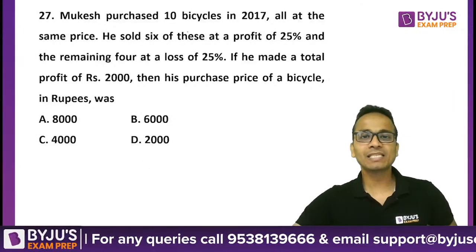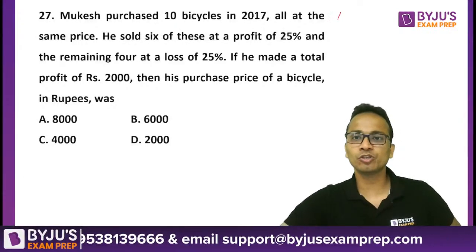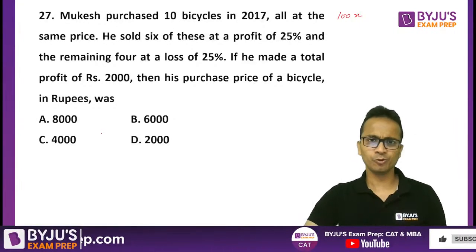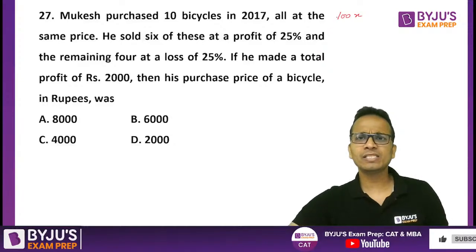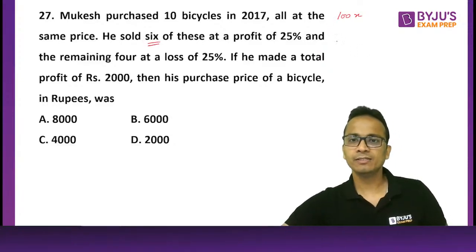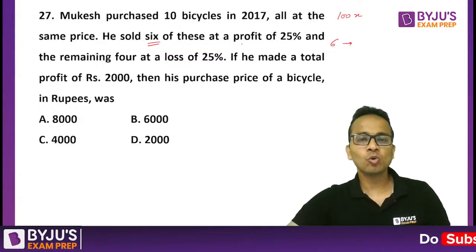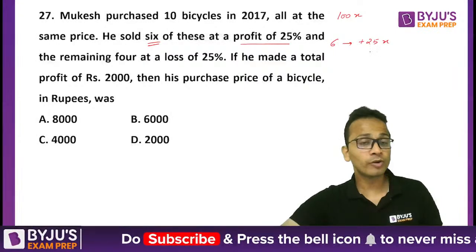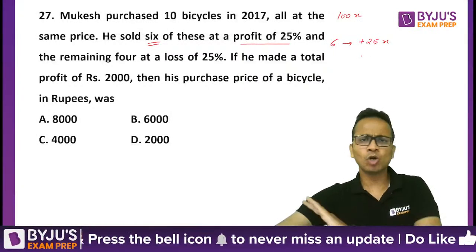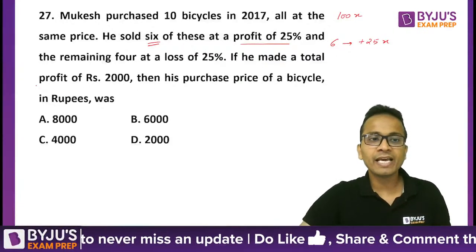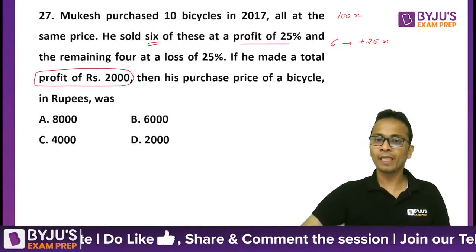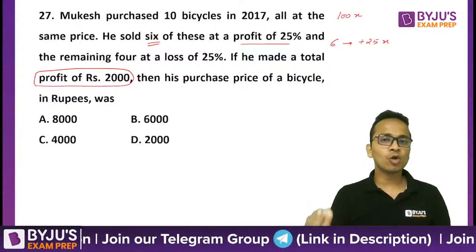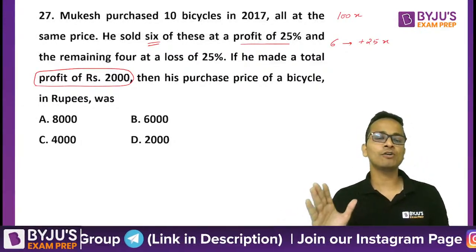Okay. So 10 bicycles. Let's assume the cost price of each of them. You can assume anything, 100x or 10x, totally up to you. So I've assumed the value as 100x. Now on 6 bicycles, he has sold each of them at a profit of 25, so plus 25x. I'm just writing the profit or loss statement. I'm not writing the selling price because finally they have given the profit. Understand this thing. Finally, they have given the profit. That is why I am making an equation in terms of profit. I'm not keeping track of selling price.